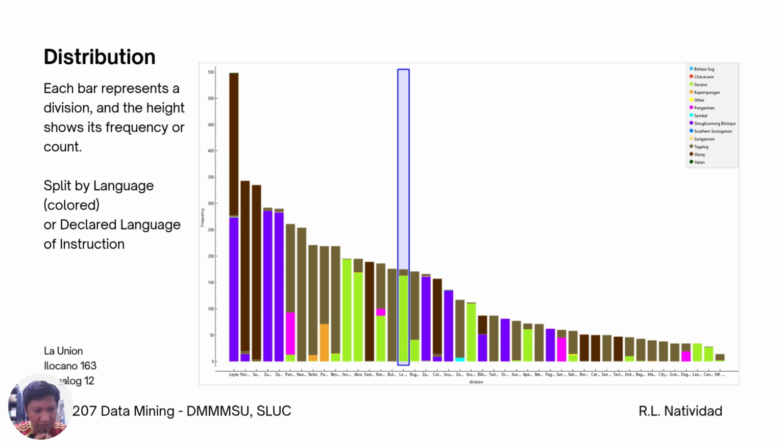So in La Union itself, 163 are using Ilocano as the language of instruction, and 12 are using Tagalog.